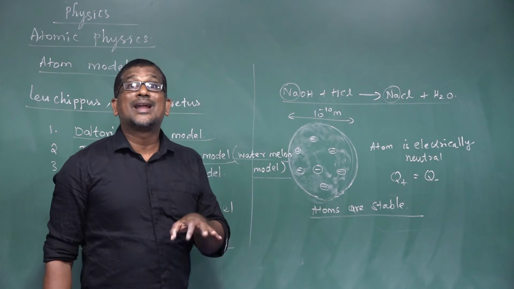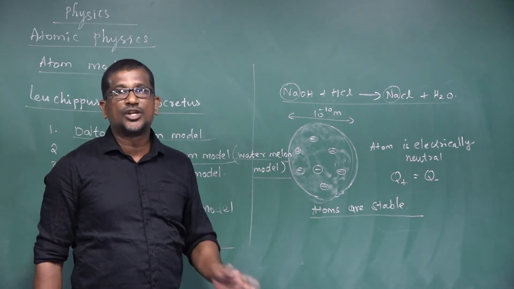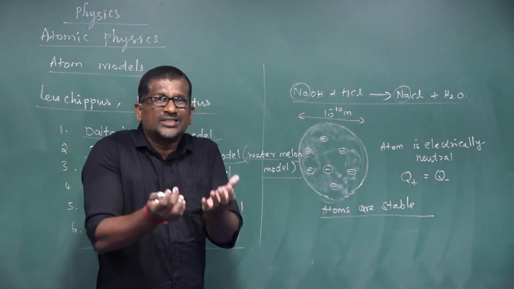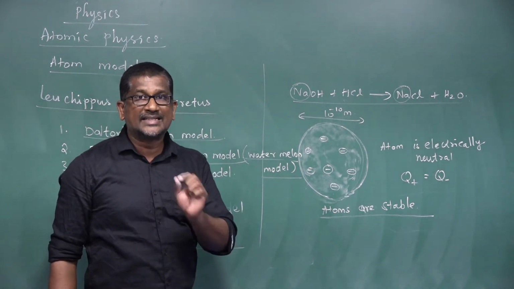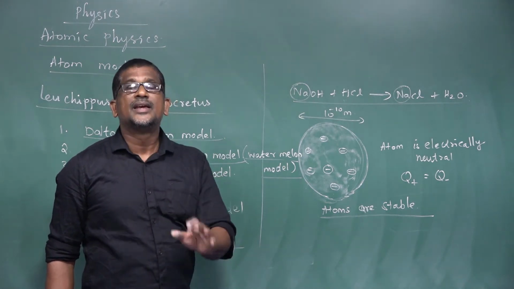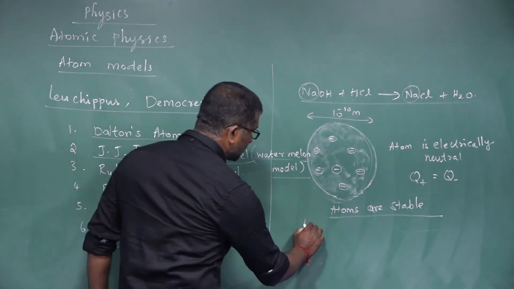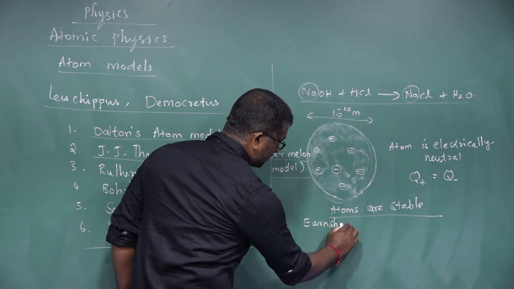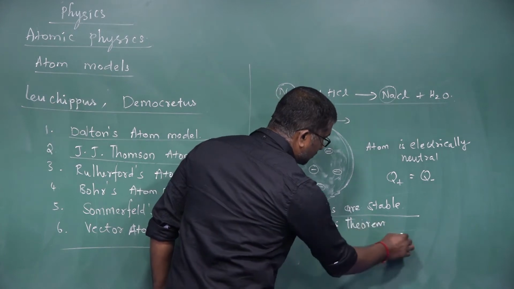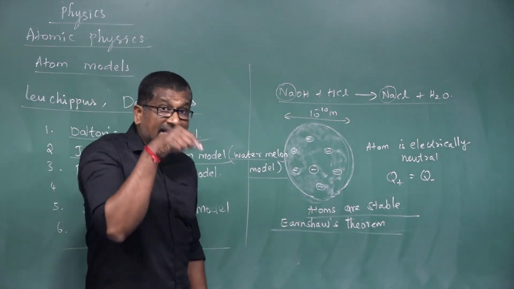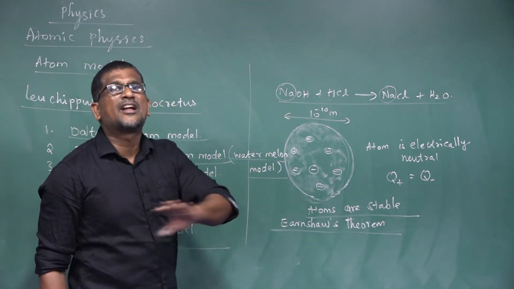But according to classical electrodynamics, the atoms cannot be stable, because no stable equilibrium points exist in electrostatic configuration, which is known as Earnshaw's theorem. What is Earnshaw's theorem? No stable equilibrium points exist in electrostatic configuration. So the atoms cannot be stable.